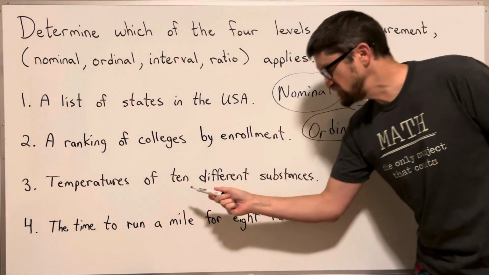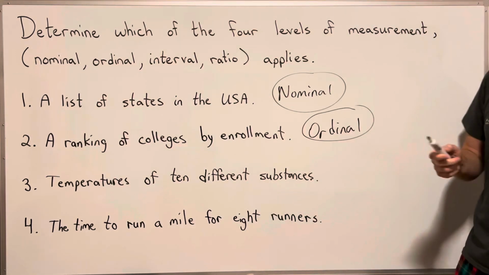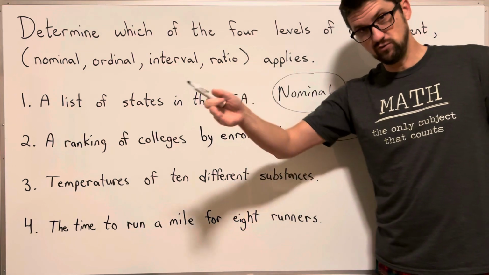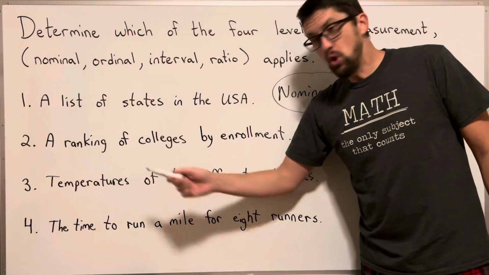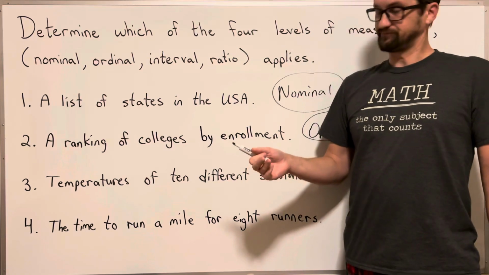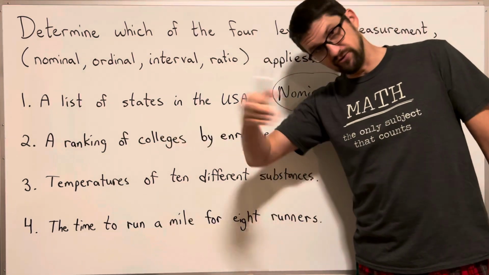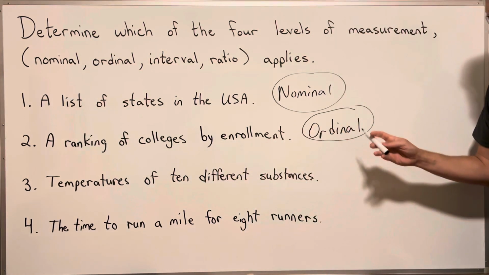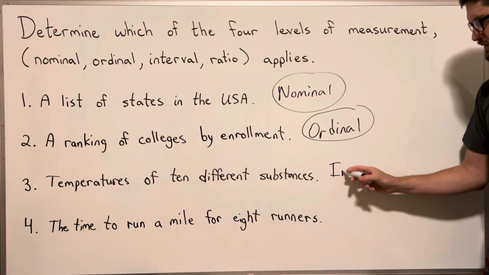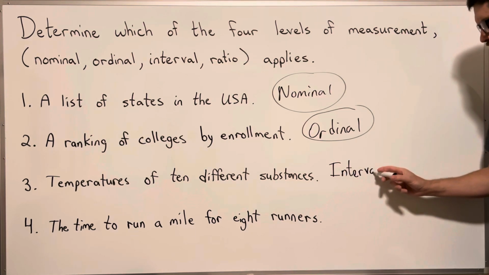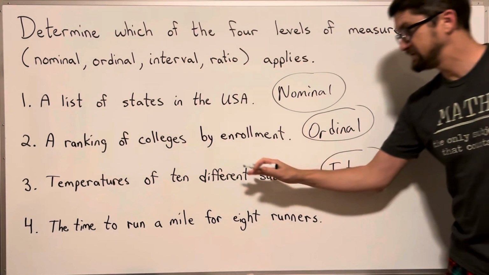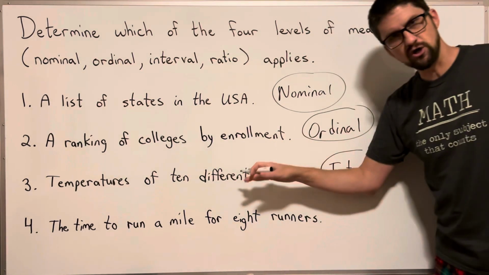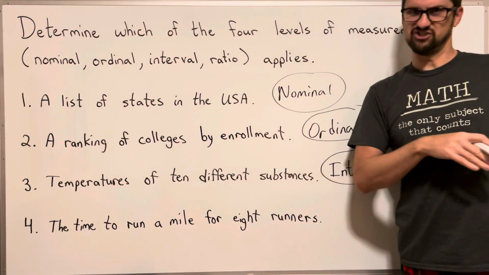Number 3, temperatures of 10 different substances. Now this one's going to be interval. Temperatures are in intervals of equal spaces, but there's no 0 starting point. You can go below 0 and above 0, negative temperatures and above. So this would be interval. That's if it's degrees Fahrenheit or degrees Celsius. There's no 0 starting point on the Fahrenheit and Celsius scales.